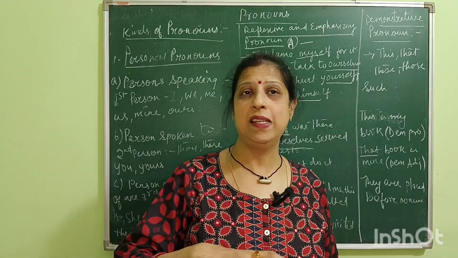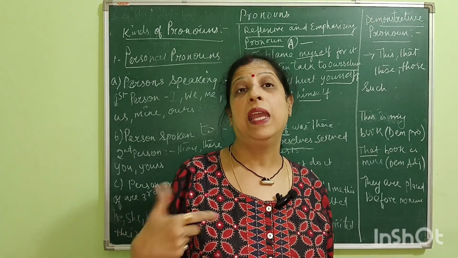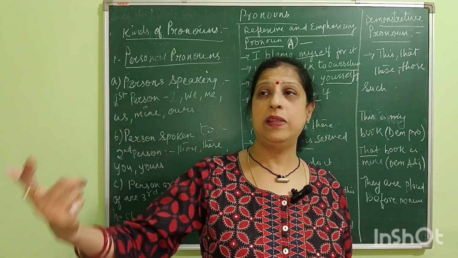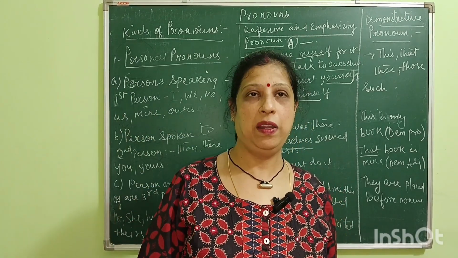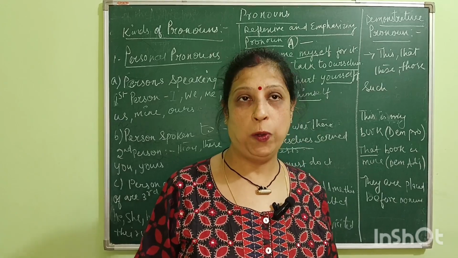These words tell us where the things are. It demonstrates where the things are, whether nearby or far. So these are called demonstrative pronouns.